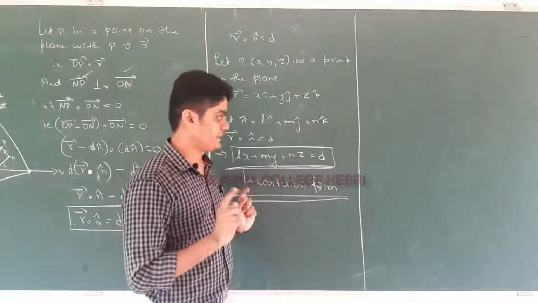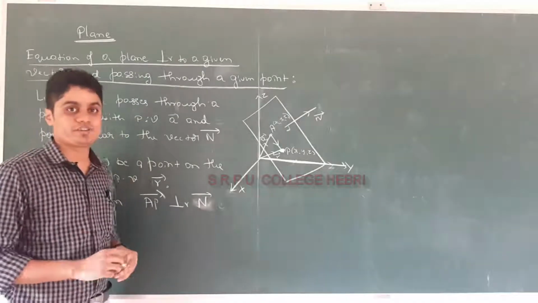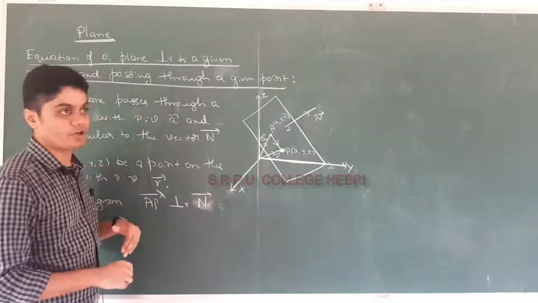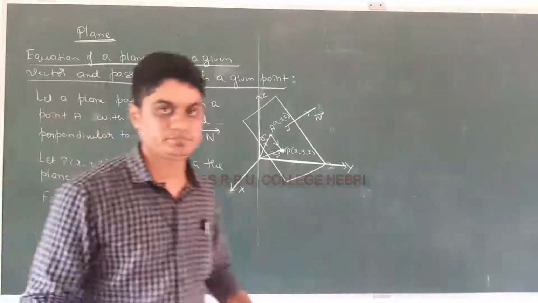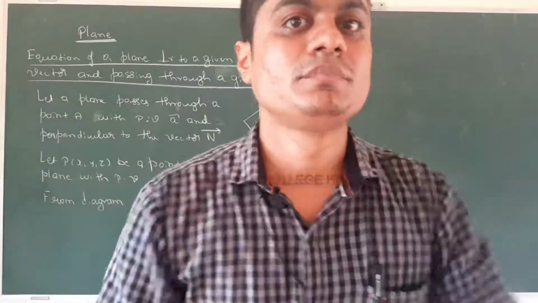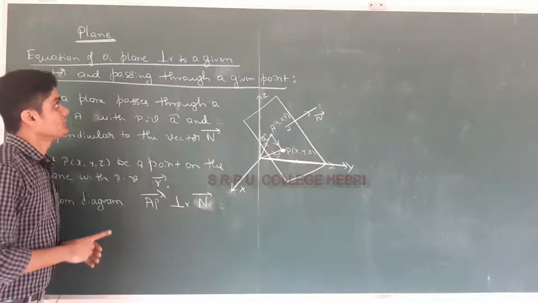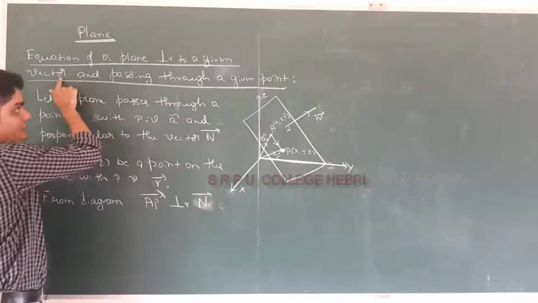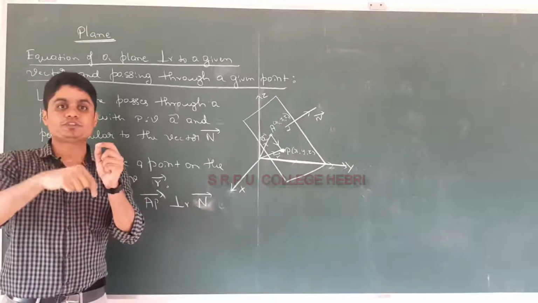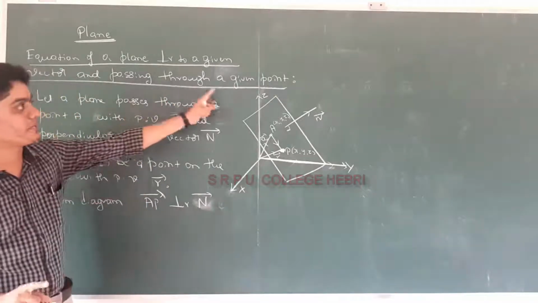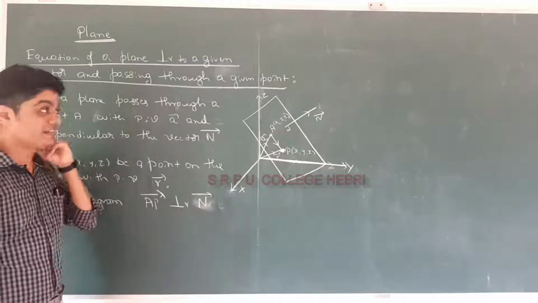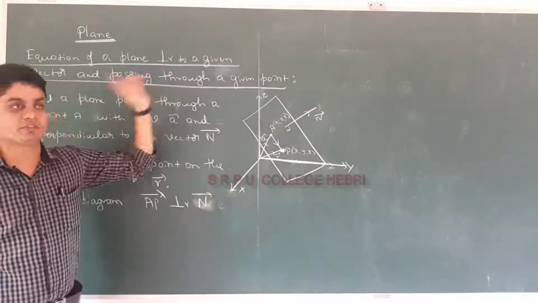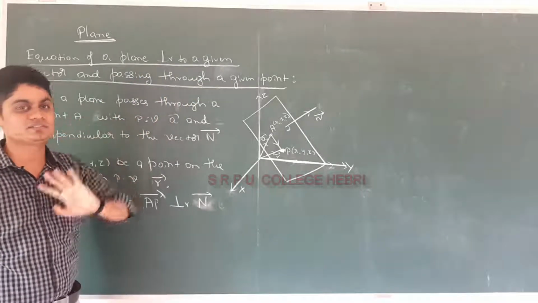Got it? Very good. Okay, the next equation of the plane. We learned equation of the plane in normal form. Now another form of equation of the plane. Here the given data will be equation of the plane perpendicular to a given vector, perpendicular to the plane vector will be known, as well as the plane passes through the given point. So for example they ask derive equation of the plane perpendicular to a vector and passes through the given point. They ask derive in the heading, not in the answers, remember.